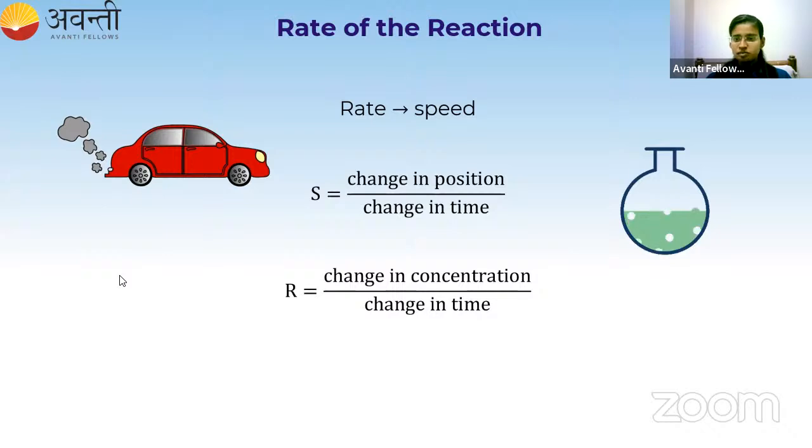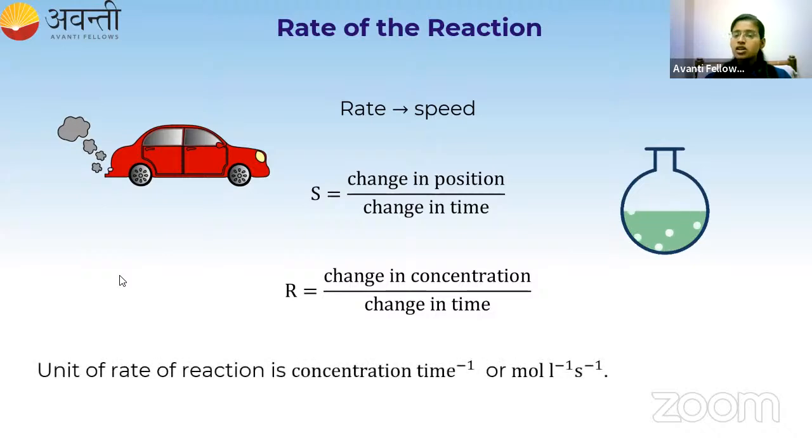Okay, fine. Now see, this is all about the rate of a chemical reaction. We represent the rate in terms of change in concentration by change in time. What is the unit of this rate of reaction? In the numerator, we have concentration, and in the denominator, we have time. So it is concentration divided by time.